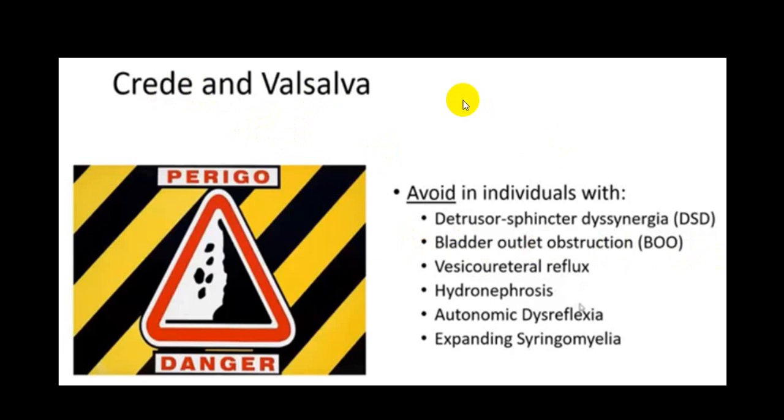And on an ultrasound, if you demonstrate vesico-ureteric reflux or hydronephrosis, avoid Credé or Valsalva maneuver. There is always a danger sign. Or if a person has an expanding syringomyelia or autonomic dysreflexia, in that case also you should avoid Credé or Valsalva maneuver.